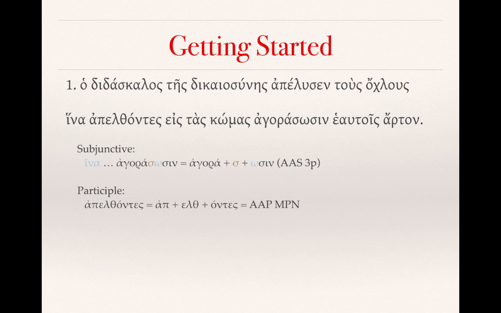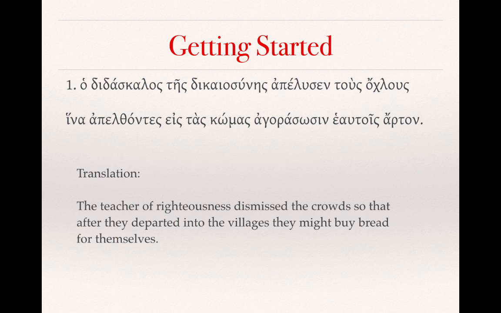Now, with those basic review items in mind, we can move towards a translation, which would be something like, the teacher of righteousness dismissed the crowds so that after they departed into the villages, they might buy bread for themselves. There are a number of ways that we might translate that phrase apelthontes eis tas komas.